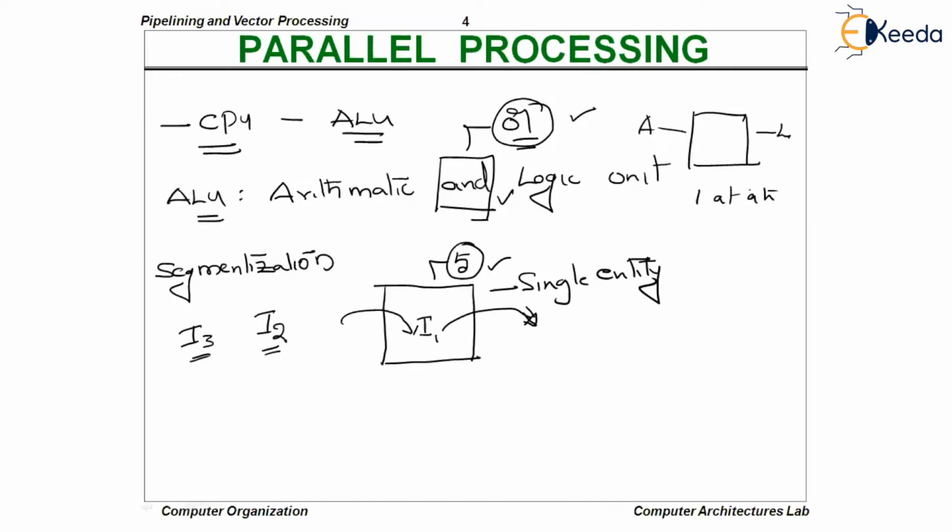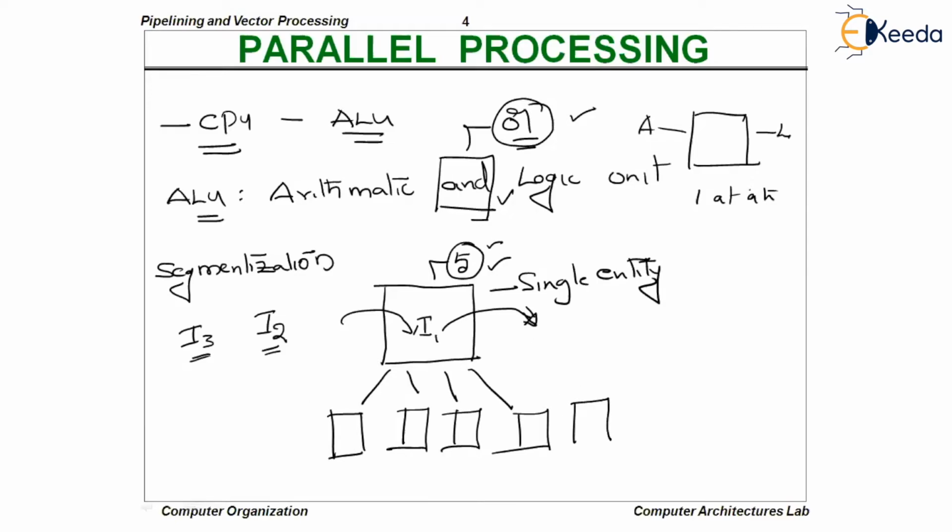But in pipeline, what we do is we divide the CPU into multiple segments. Segment 1, segment 2, segment 3, and segment 4. Rather than taking 5 clock cycles, I divided it into 5 different segments. The single CPU has been divided into 5 different segments.